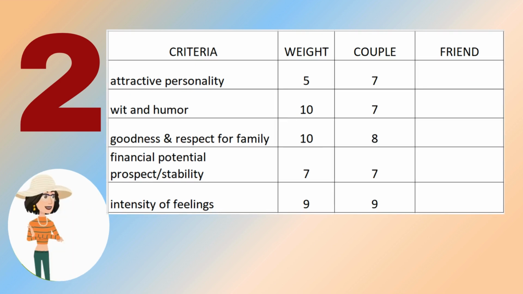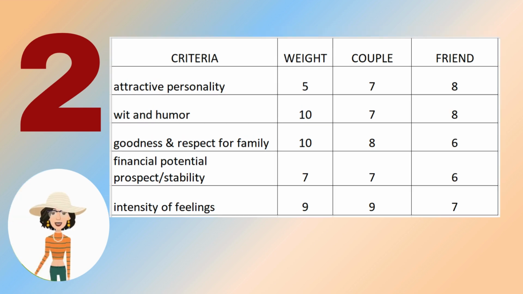Illustration. As a couple material, this person deserves a 7 for personality. How would I feel waking up next to this person every morning? 7 for wit and humor. Would this person's wit make us through the difficult times and moments of crisis? 8 for goodness. Will this person treat me well, respect and accept my family? 7 for financial. Can this person support and help me and the future family financially? And 9 for love feelings. Am I so attracted to this person? Can this person complete me?